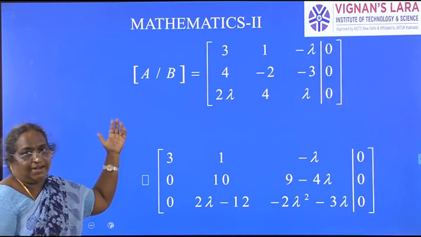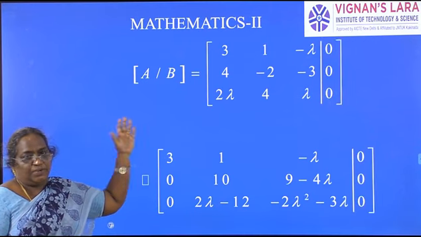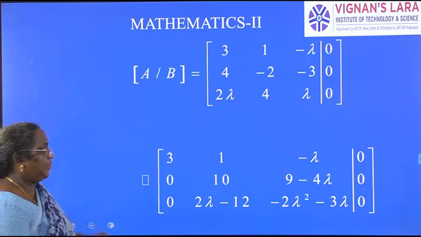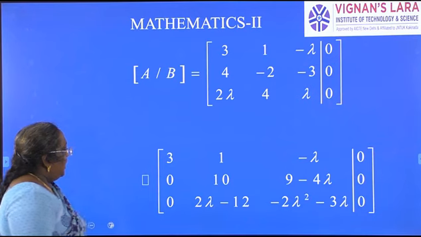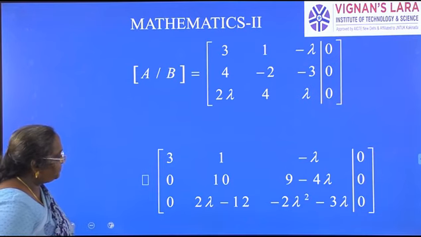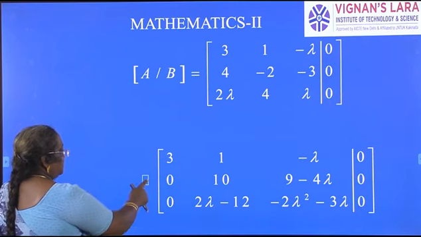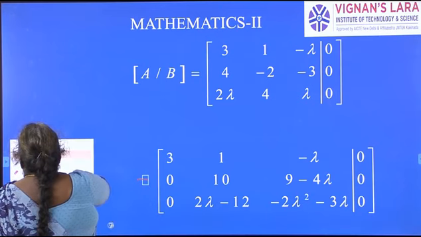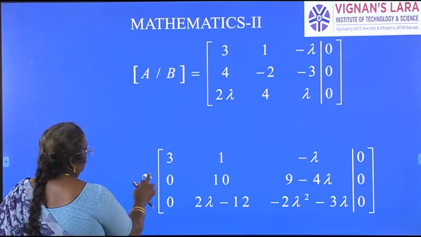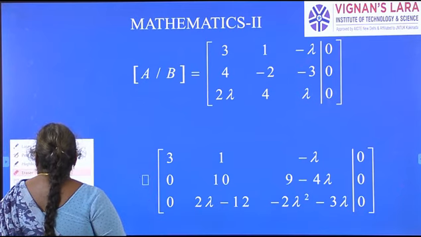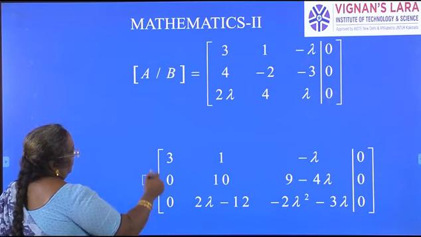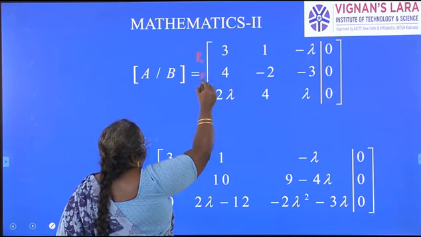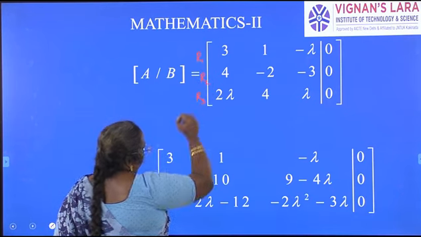Similar, just we will add matrix B, the 0 matrix, as a column in the matrix A. That will give you the augmented matrix. Now, our aim here is to reduce the given equation into echelon form. So, echelon form, obviously this is row 1, this is row 2, this is row 3.